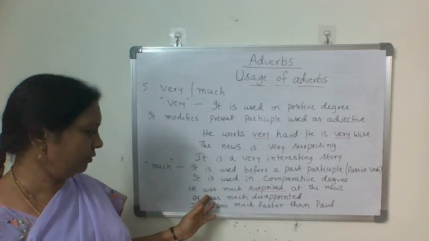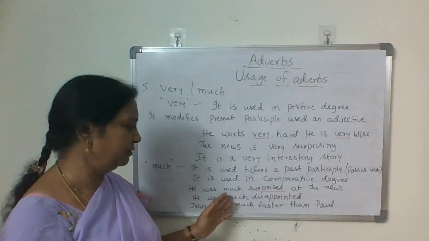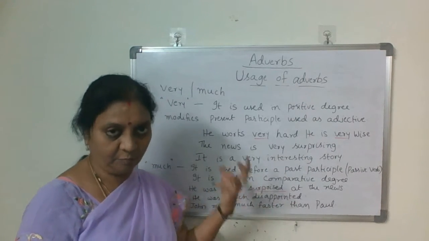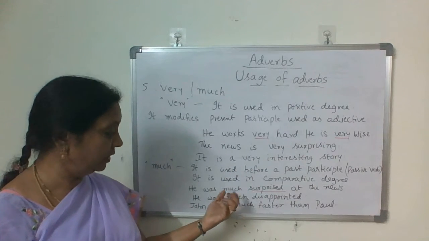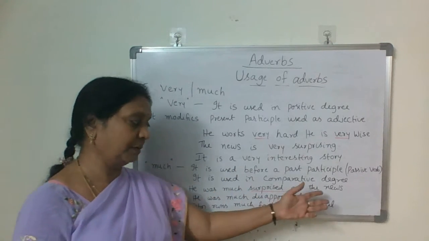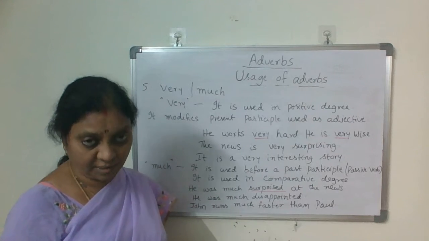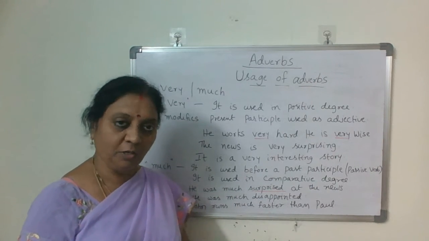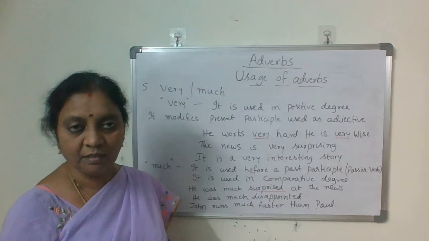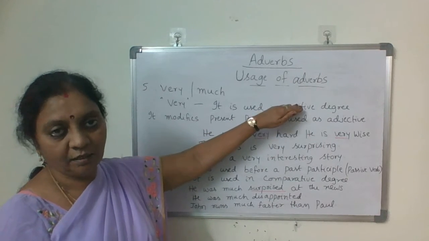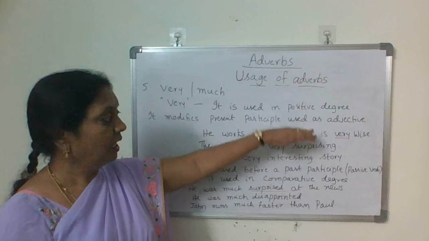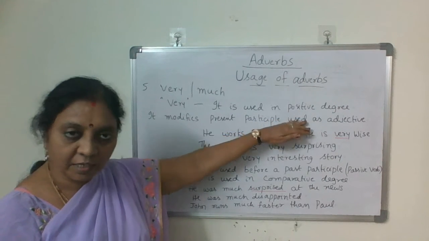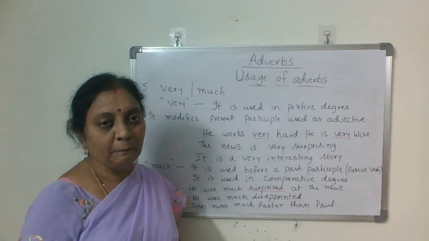And here also you can use it before a past participle. He was very much surprised. He was very much disappointed. And John runs much faster than Paul. In comparative degree, we go with much. So positive degree, very; comparative degree, much; and present participle, before it very; past participle, before it much.